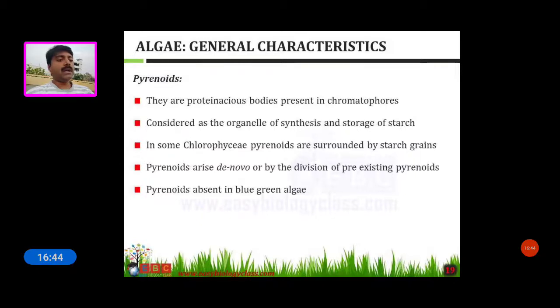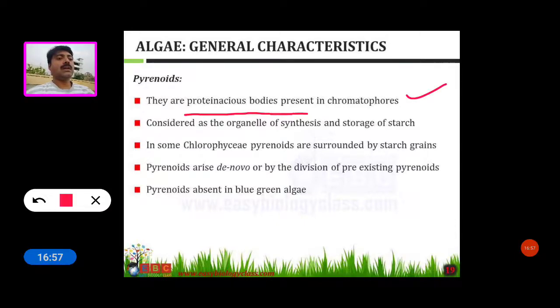Now see the pyrenoids. Pyrenoids are proteinaceous bodies present in the chromatophores, considered as organelles of synthesis and storage of starch.